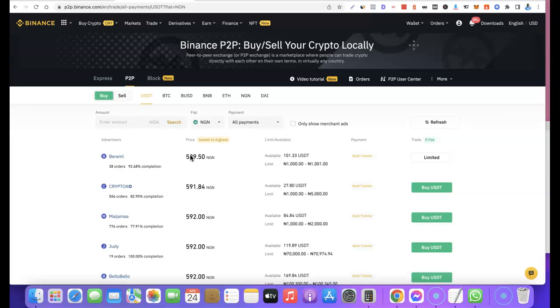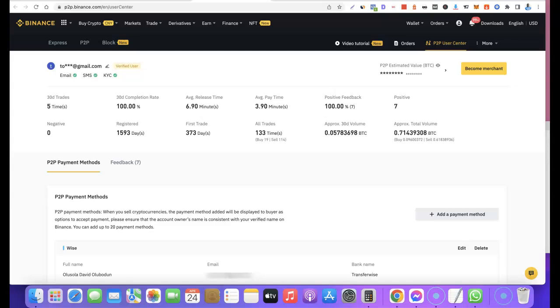But before that, there are some things you need to put in place so you don't get duped on this platform. I'm going to show my own trade area here. As you can see, this is my own P2P user center. My 30 days complete trade is 100%. My average release time is 6.90 minutes, and my average pay time is 3.90 minutes here. My positive feedback rate is 100%.